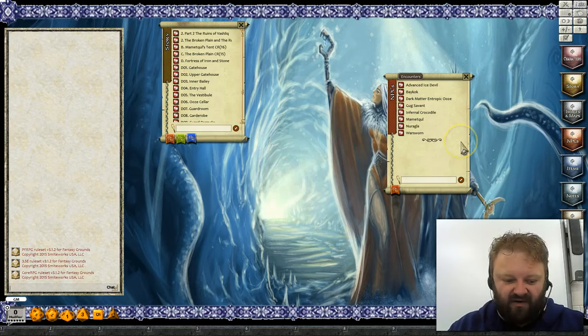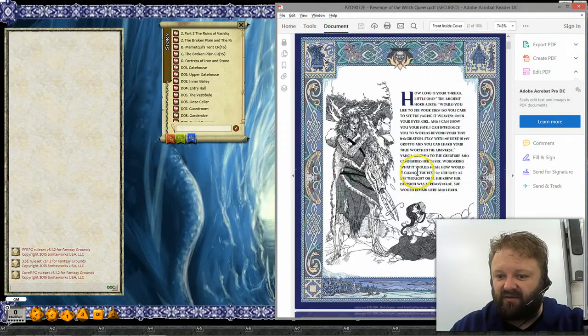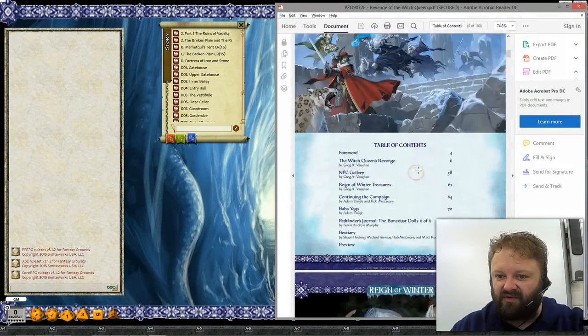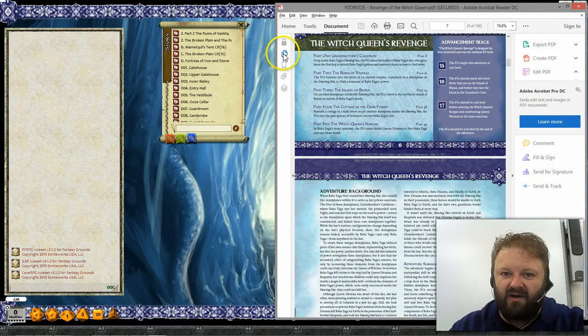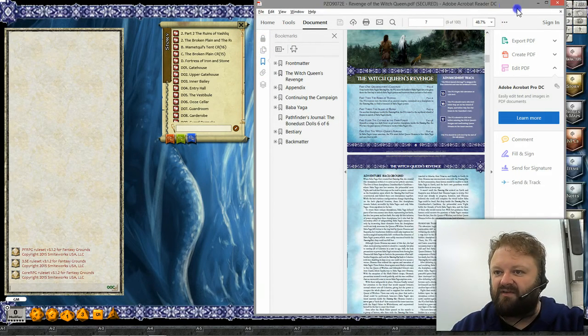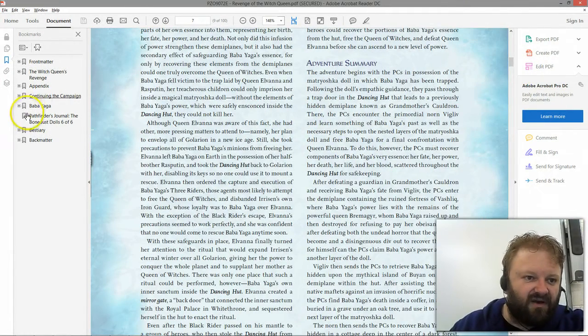Okay, so we need to find where I am in the module. Because with this module I haven't actually pre-read it. I normally pre-read my modules, but I'm playing along the lines of discovering as I go, essentially. Oops, oh well, that's good enough.